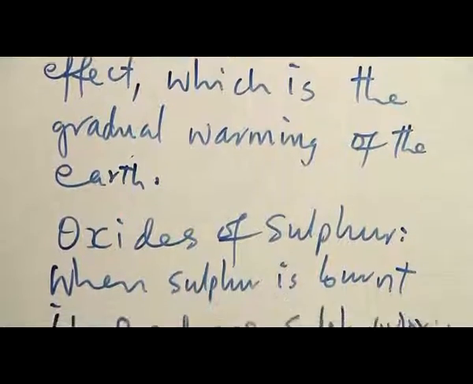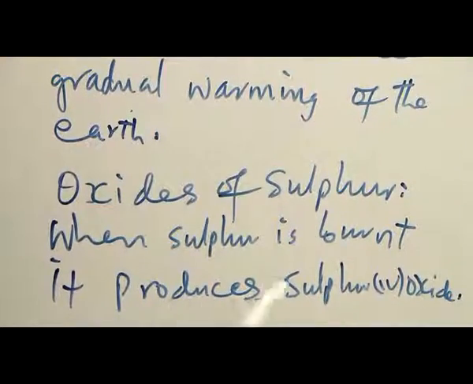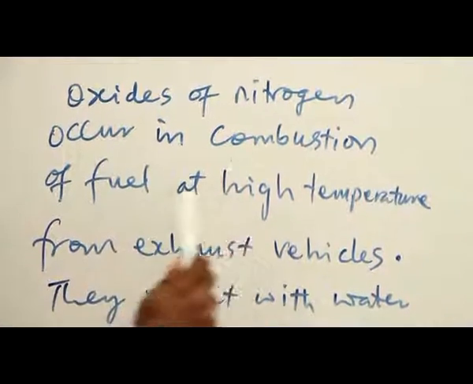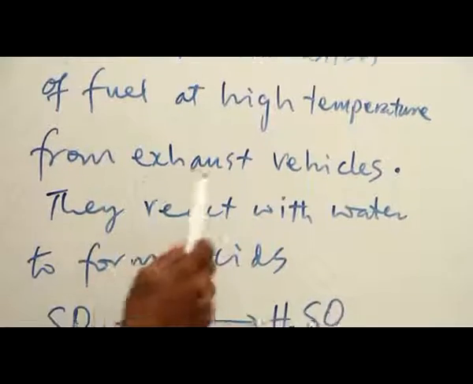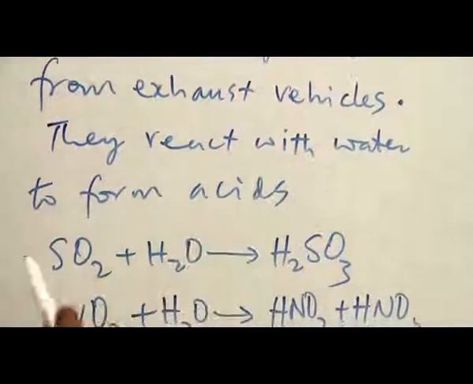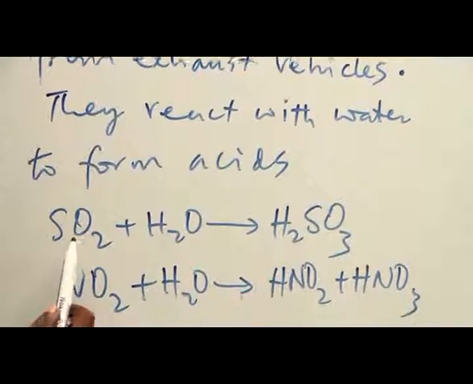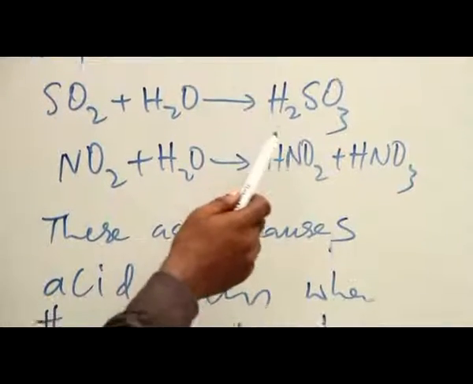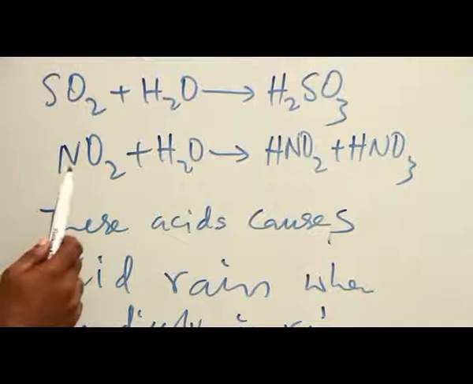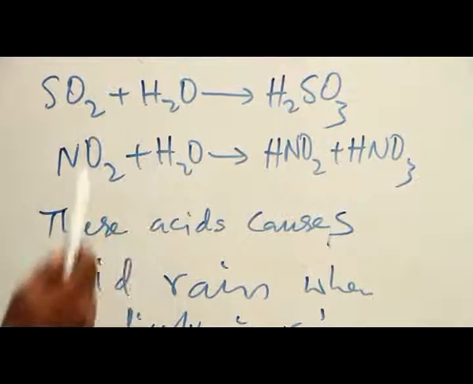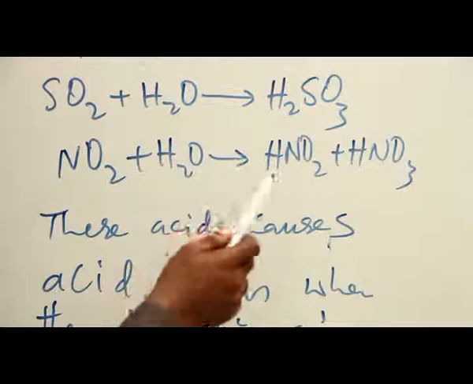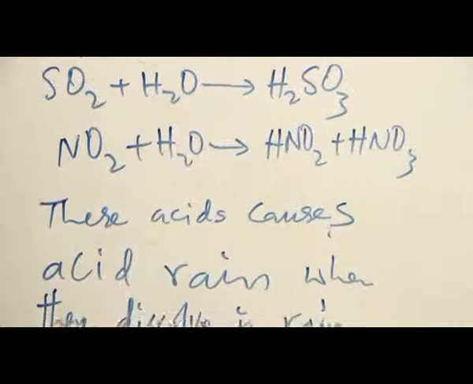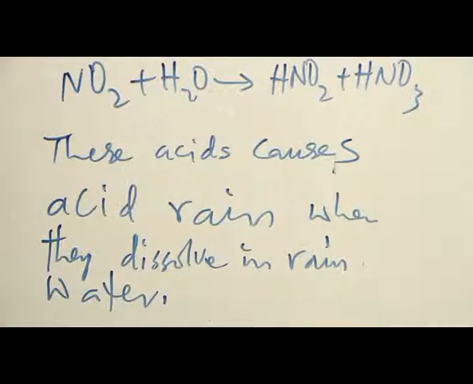Oxides of sulfur. When sulfur is burnt, it produces sulfur 4 oxide. Oxides of nitrogen occur in combustion of fuel at high temperature from exhaust of vehicles. They react with water to form acids. Sulfur 4 oxide plus water gives trioxosulfate 4 acid, while nitrogen 4 oxide reacts with water to give 2 acids, dioxonitrate 3 acid and trioxonitrate 5 acid. These acids cause acid rain when they dissolve in rainwater.